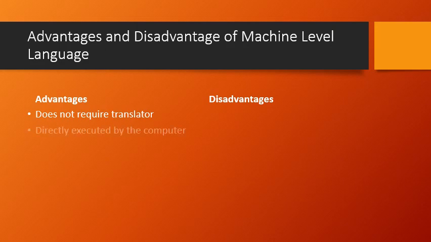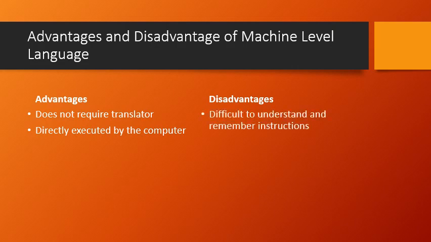Then the second advantage is that it is directly executed by the computer. Since no translator is required, whatever code we give is directly understandable by the computer, and it will just start with the execution. Direct execution is possible by the computer without any further changes or internal modification to the program. But it has many disadvantages.